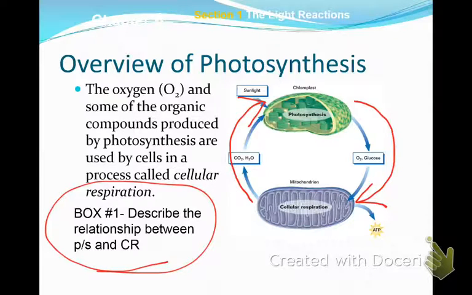Phytoplankton, because phyto means... Phytoplankton are the photosynthetic plankton. And so they are absorbing carbon dioxide and doing photosynthesis.